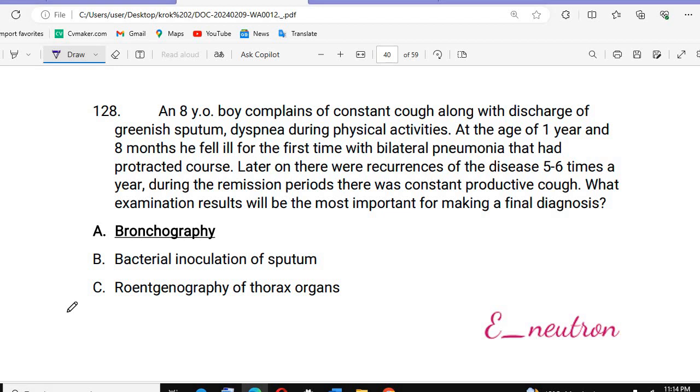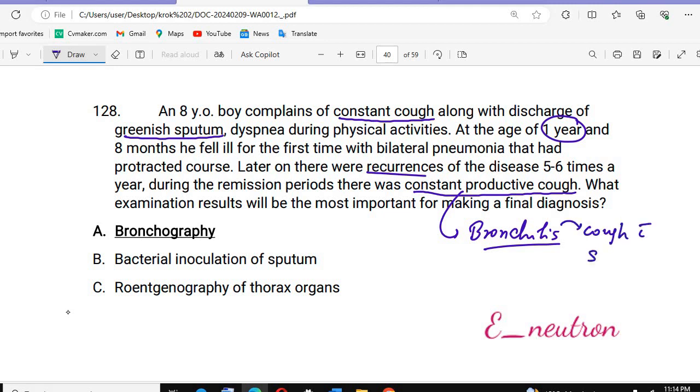There is recurrence, and during the remission period there is a constant productive cough. These symptoms are a bronchitis kind of problem. If there is a productive cough with sputum, it is considered bronchitis.